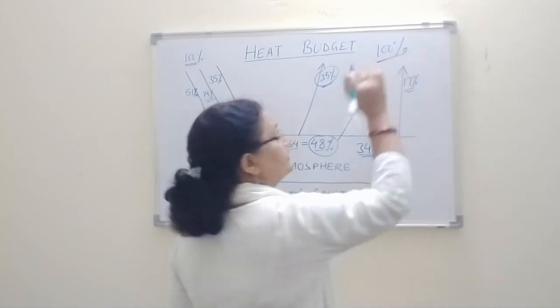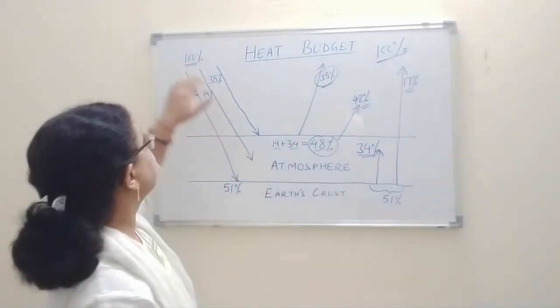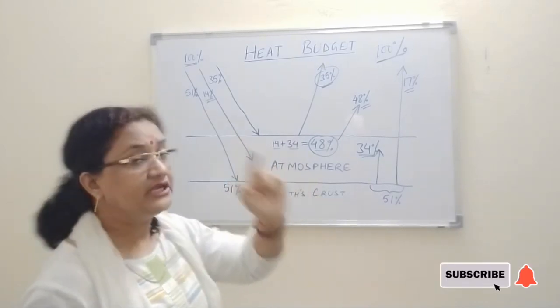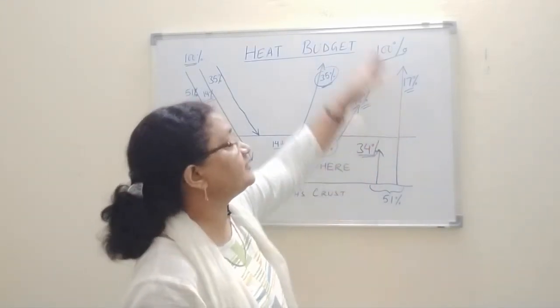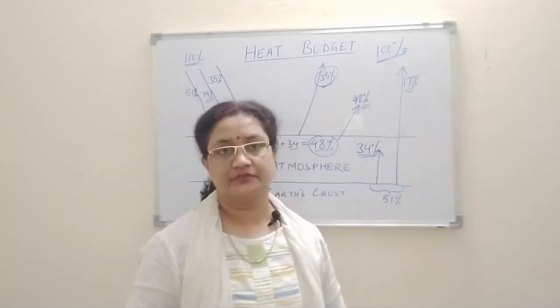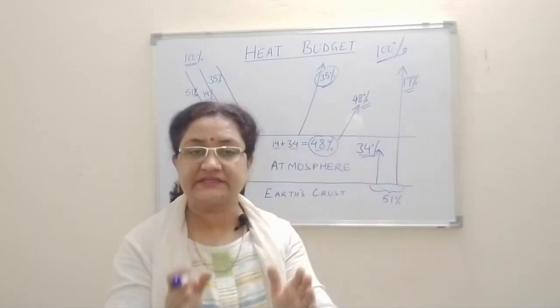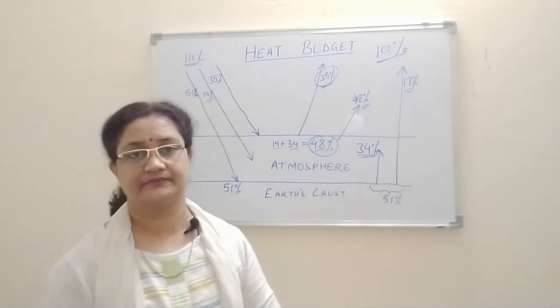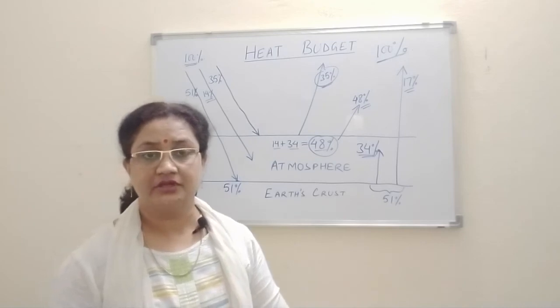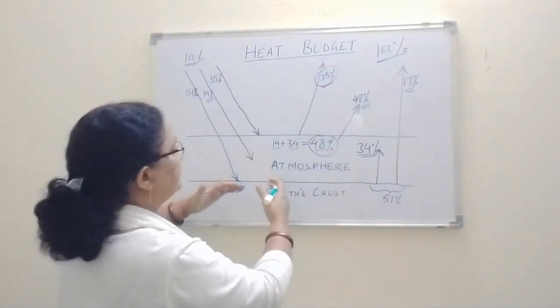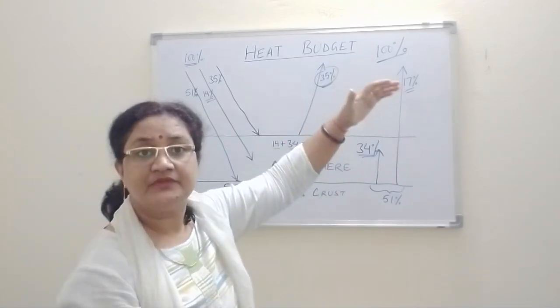That means what, children? 100% we are getting as the incoming radiation, and an equal amount of it is going back to the space in the form of outgoing radiation. Clear now? And this is exactly what we call the heat budget, right? You can see very clearly all the distribution of incoming amount and outgoing amount has been done.